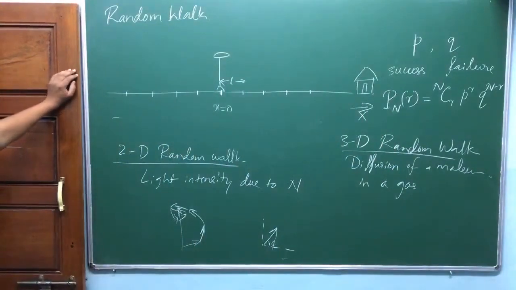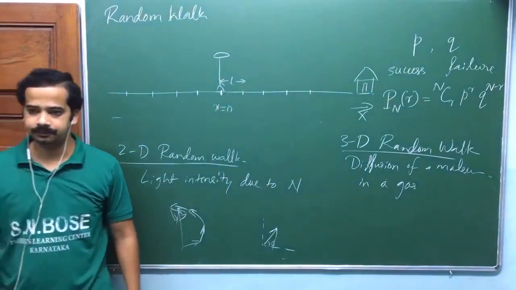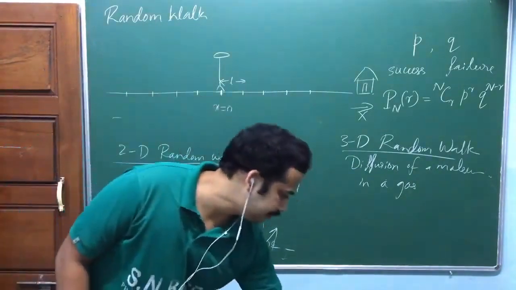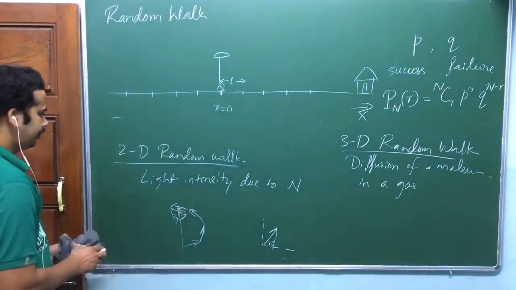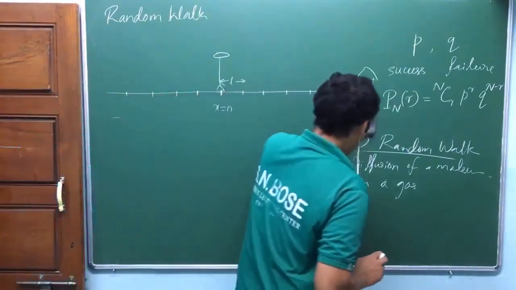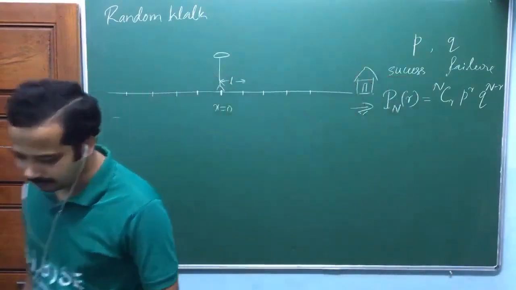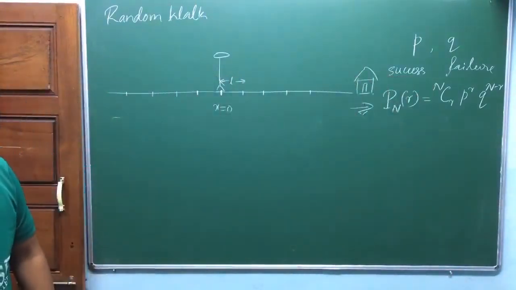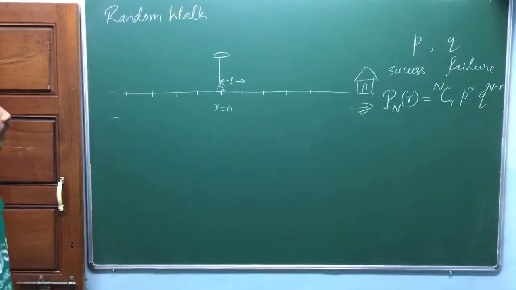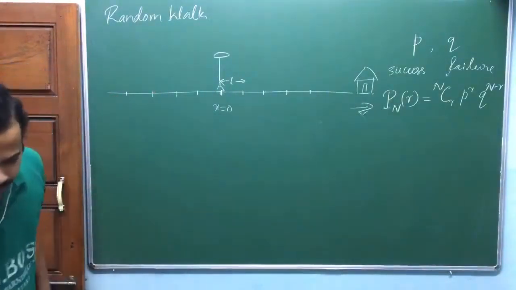Now we shall start working out the method. Again, we are restricting ourselves to 2D random walk here, isn't it? Light intensity due to n incoherent sources. That's what again he has mentioned. You just read out that one, you don't have to write that one. Now again I'll go back to this random walk problem. So shall I rub it out?